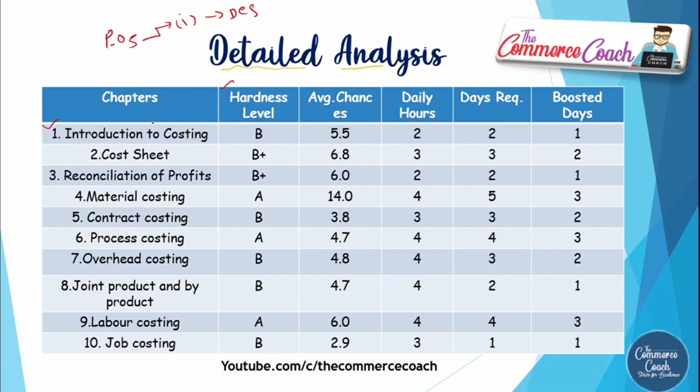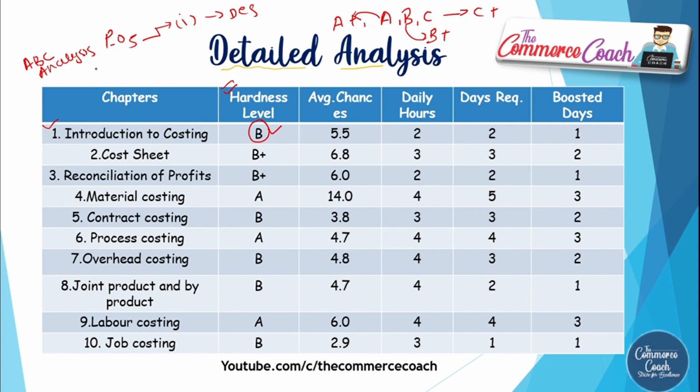Now, introduction of costing here means meaning, significance, relevance, classification of cost, and that's all. See, this chapter is not so hard. That is why I have quoted B here. See, the hardness levels are A, B, C, and A plus also. A plus means higher than A, B plus means higher than B, and C plus means higher than C. As usual, that is the grading system we have. See, the hardness level is B. So you must have an ABC analysis.